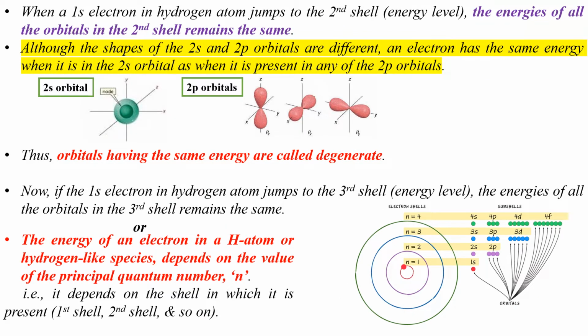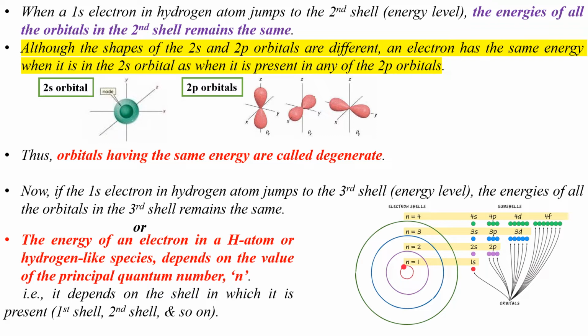Children, look at the picture given on the bottom right corner. I want you all to visualize what I'm just going to say with this picture. Now let me explain about the energies possessed by orbitals in a hydrogen atom. As explained previously, just imagine an electron occupying the 1s orbital of a hydrogen atom, the ground state of the hydrogen atom.